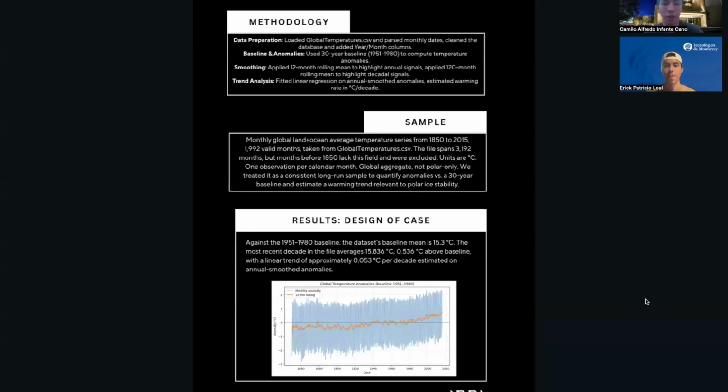So now going to the methodology part, we found out that the analysis began by cleaning and organizing the global temperatures dataset, parsing monthly dates, and adding the year and month columns. For the sample, the dataset includes monthly global land and ocean temperature averages from 1850 to 2015, totaling 992 valid months. Each entry represents a single calendar month and reflects global, not polar-specific, conditions. A consistent upward trend in temperature anomalies is evident, and linear analysis helps quantify warming relevant to polar ice stability.